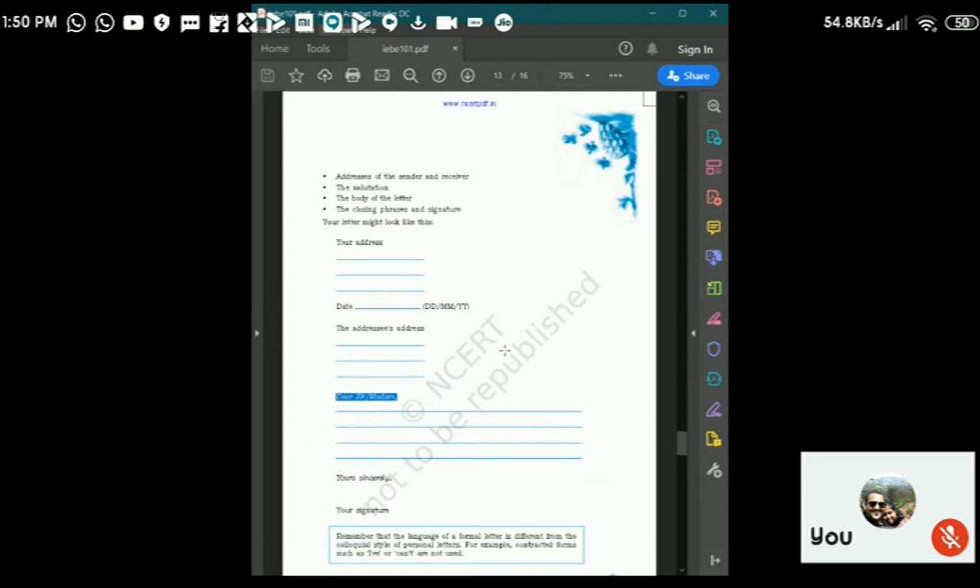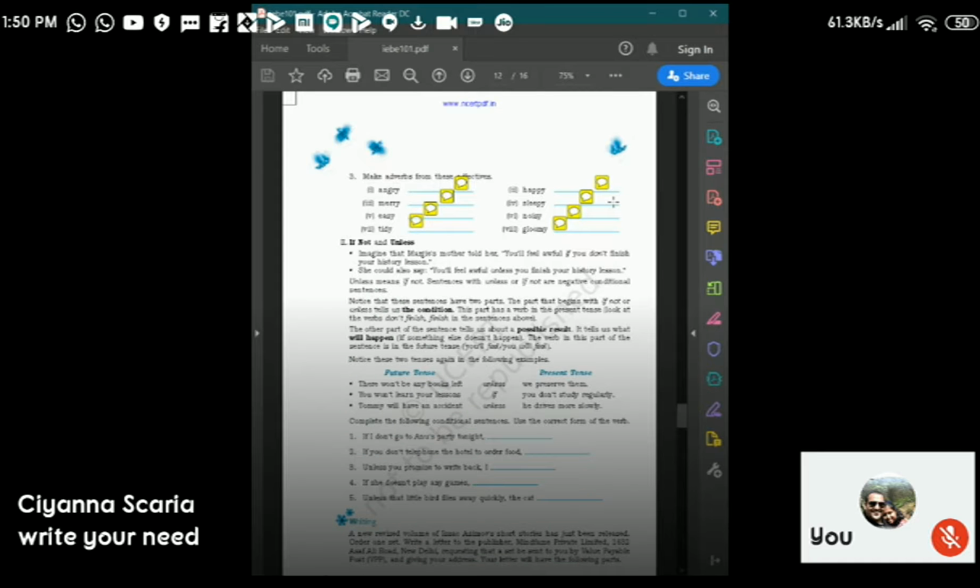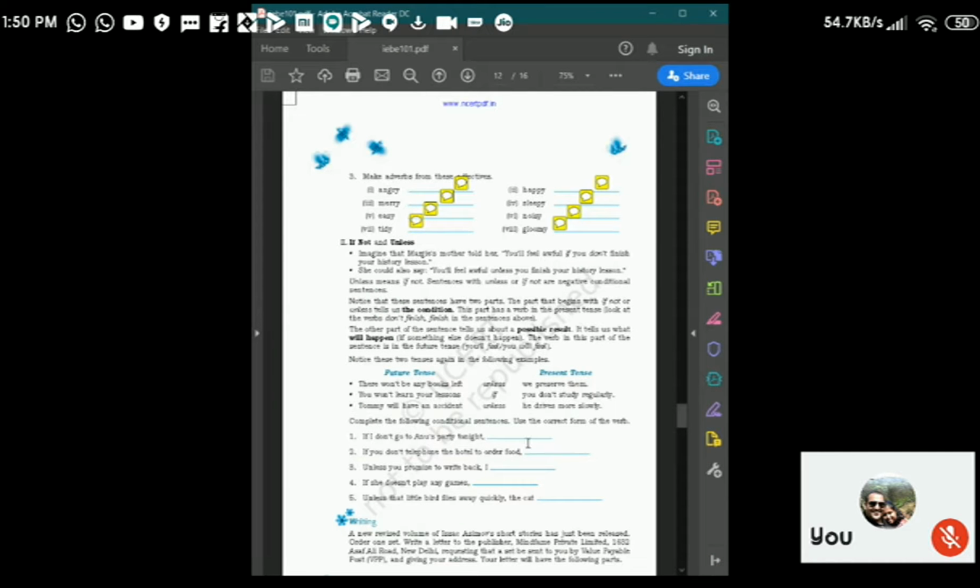Okay, then the body of the letter. What do you have to do over here? You have to write a letter asking to send a copy, right? You have to write a letter to the publisher Mindframe Private Limited, requesting that a set be sent to you by value payable post.